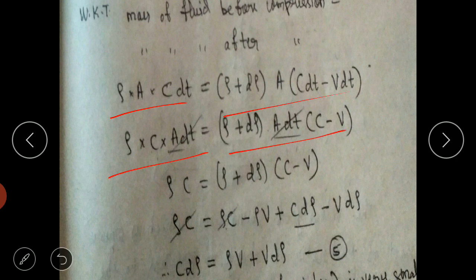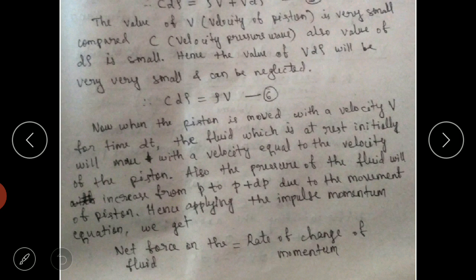After simplification, we'll get this equation: C d rho is equal to rho into V plus V d rho. We can see here that the component V into d rho is very small. The velocity of the piston is very small, also when it is compared to C, it becomes very small. Also, the value of d rho is very small.